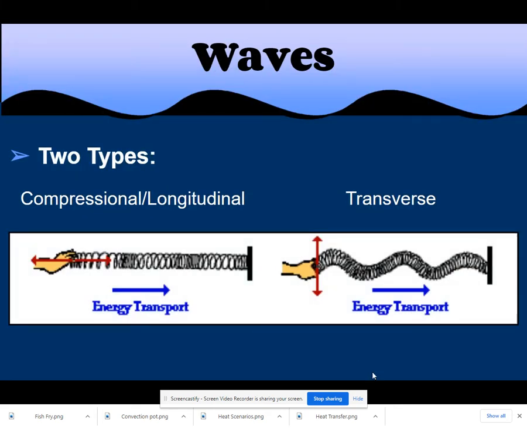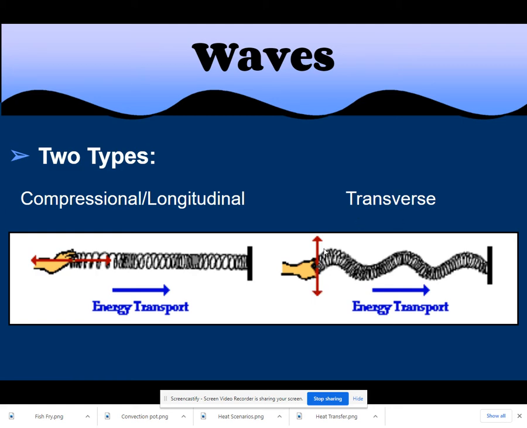Here are the two types of waves we mentioned. You've got compressional, which is also called longitudinal, and then you've got transverse. As you can see with the compressional, the compressions, or the energy in the wave, travel the same direction that the wave travels. So it's like a straight line.